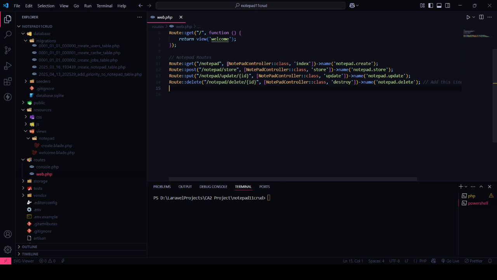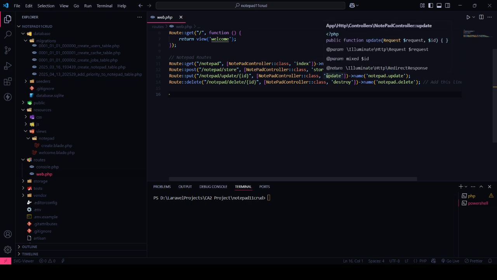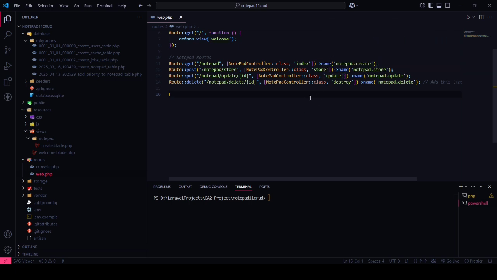And we also write the methods: index is the method to get the tasks, store is the method to store the data in the database, and update is the method in our controller where you can see how to update the task. And there's a destroy method too where you can see how to destroy the task. So these are all the things about routes and this simple project.